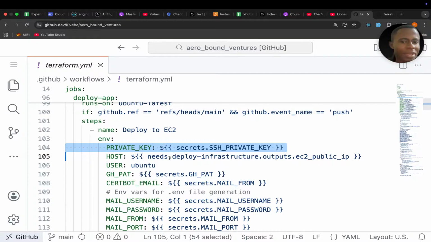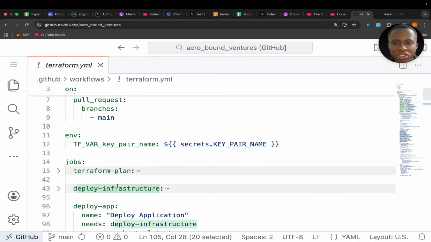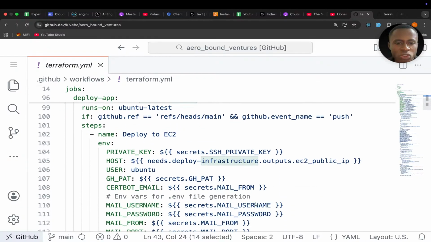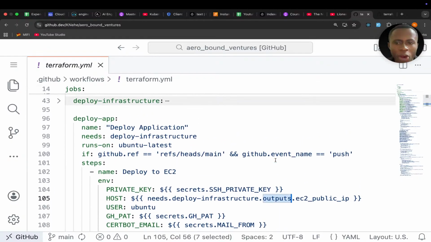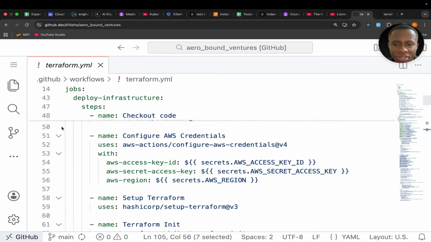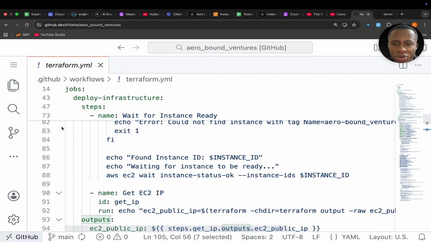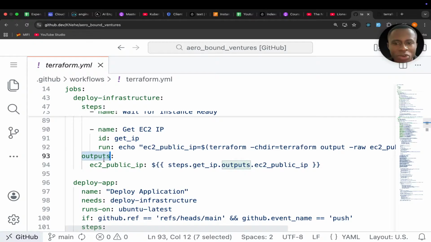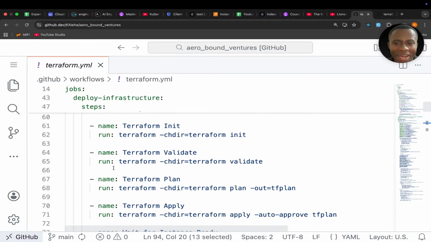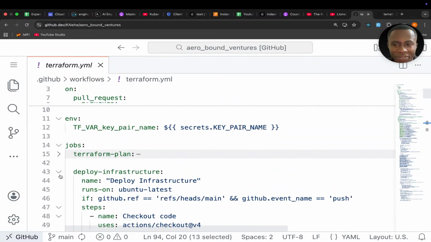I pick out the host. Now this host comes from the previous job. Because, are you seeing this? It says needs.deploy infrastructure. Deploy infrastructure is referring to this job up here. Then it says .outputs. Outputs is referring to this section. What is that section down here? Outputs. .ec2 public IP. Understand that, guys, very, very carefully.